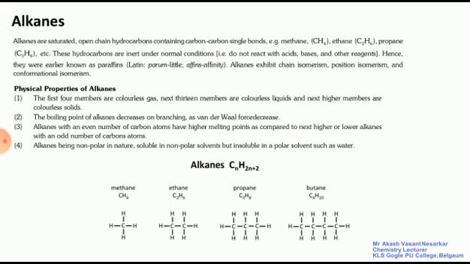Third one: alkanes with an even number of carbon atoms have higher melting points as compared to the next higher or lower alkanes with an odd number of carbon atoms. So if an even number of carbon atoms are present in alkanes, then they will have a higher melting point as compared to the next higher or lower alkanes with an odd number of carbon atoms. If it has an odd number of carbon atoms, the melting point is low.